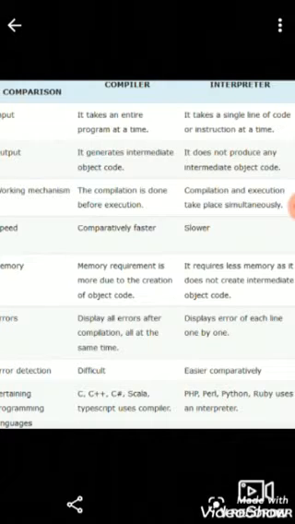Object code means that whenever the compiler compiles the program, it creates an object, and at last it displays all the errors after compilation, all at the same time. But the interpreter displays errors line by line, so it is easy for us to find out the error, detect it and solve it.